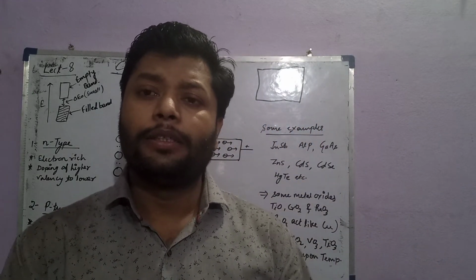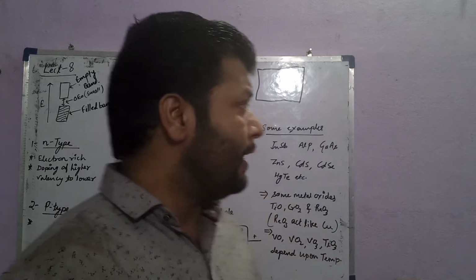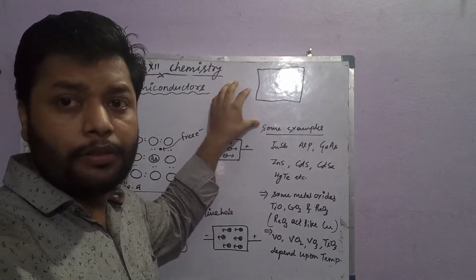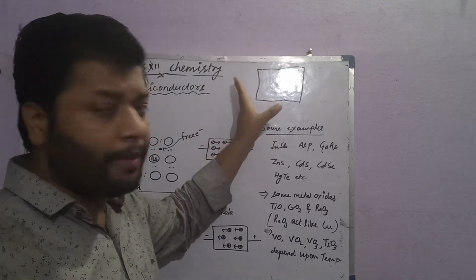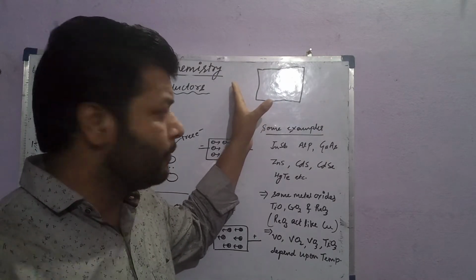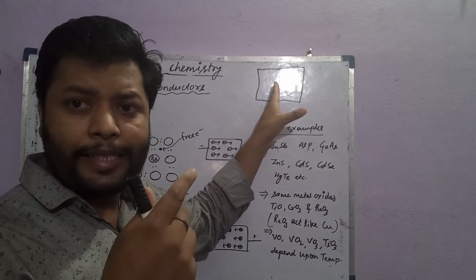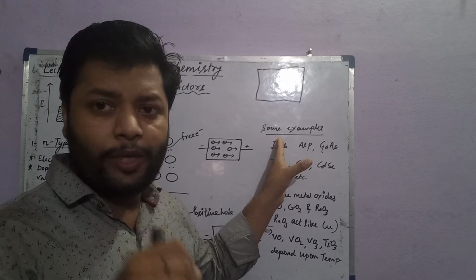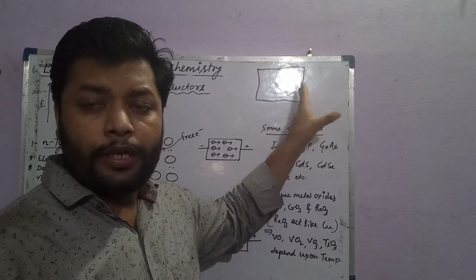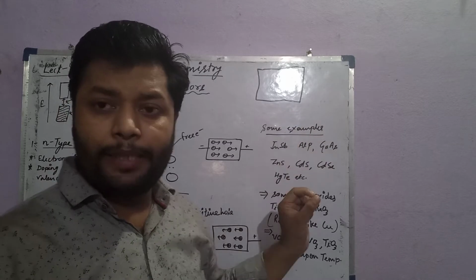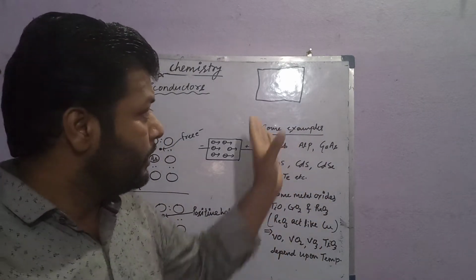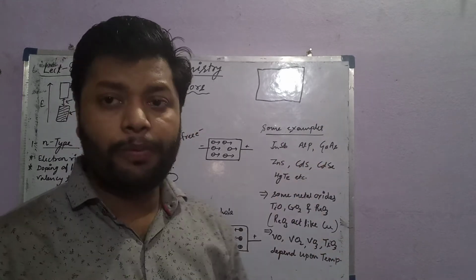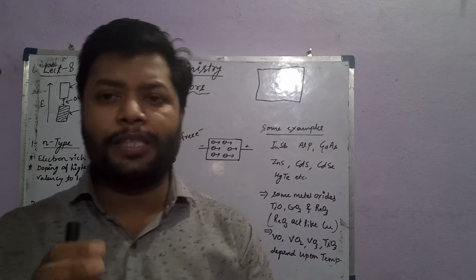Class, metalloids means some of the elements in the periodic table. You can see boron, the 13th group, the first member, having some property of metalloids, then in the 14th group, except carbon, silicon and germanium have the property of metalloids. In the 15th group, arsenic and antimony, and in the 16th group selenium and tellurium, and in the 17th group astatine have properties of metalloids.